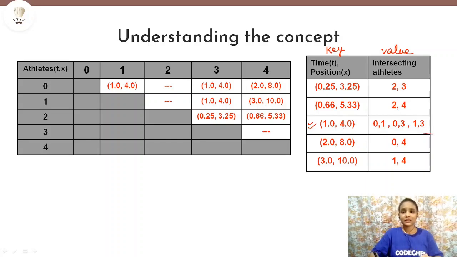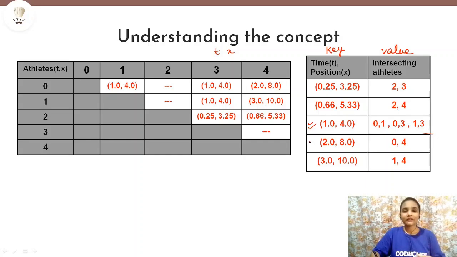As you can see, here there is a scenario where at a particular time and position, more than one pair of athletes are intersecting. Now there can also be a case when the time is the same for two pairs of intersecting athletes, but the distance is different. Then the key will change, because for a key to be the same, the time and position both should be the same. Only then can we say that an athlete is intersecting at that particular time and position.